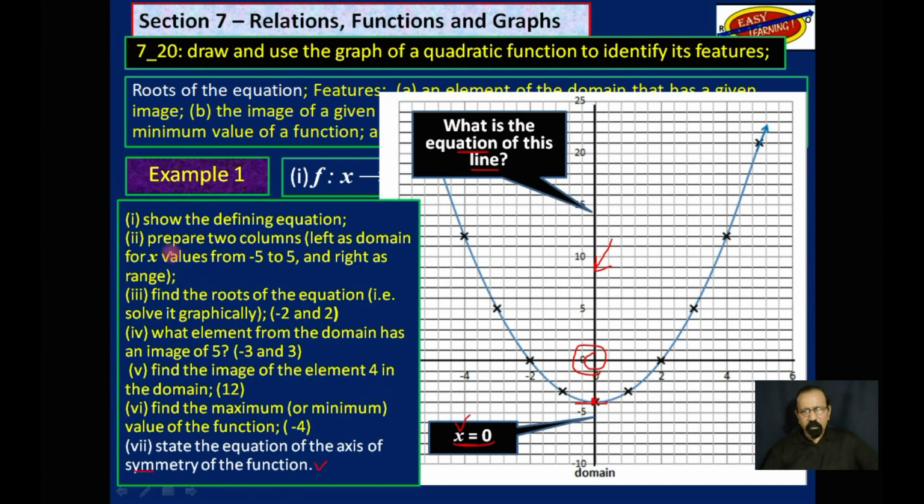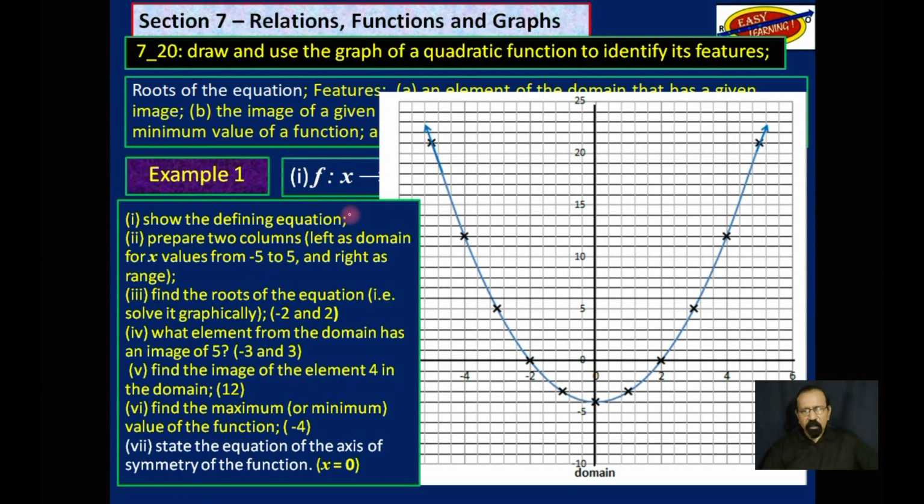So we have looked at all of those for this one. The defining equation, we have plotted a graph, we have gotten the roots, we have looked at what element from the domain has an image, find the image of an element from the domain, find the maximum or minimum, and then state the equation of the axis of symmetry, which is x is equal to 0. All of those things we derive from the given function.